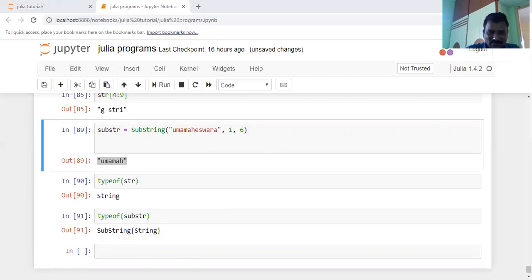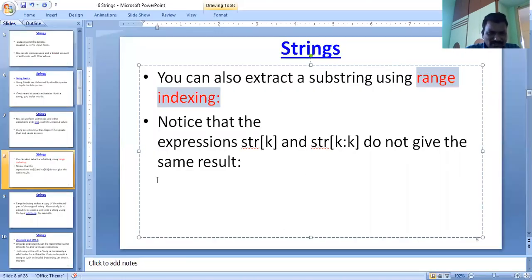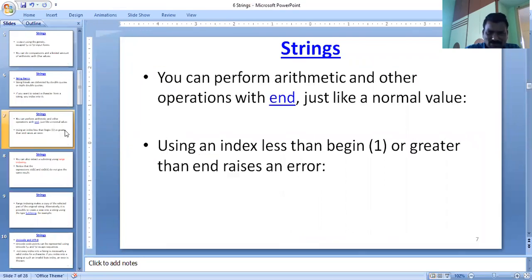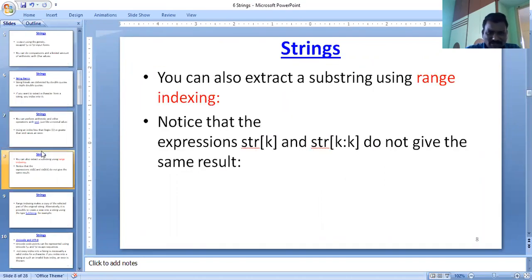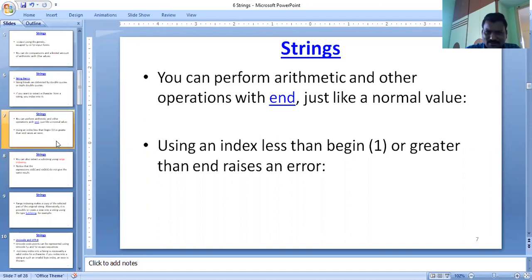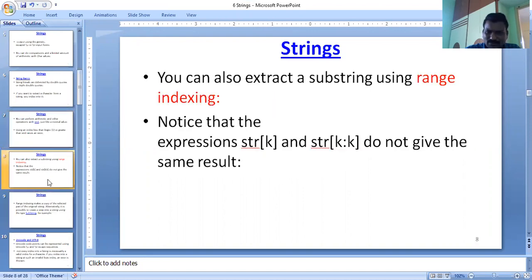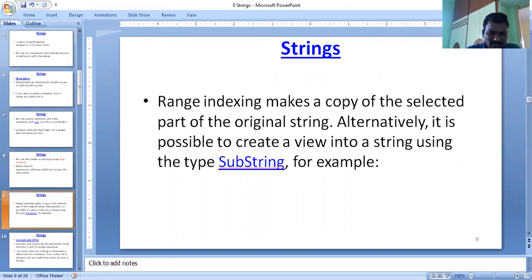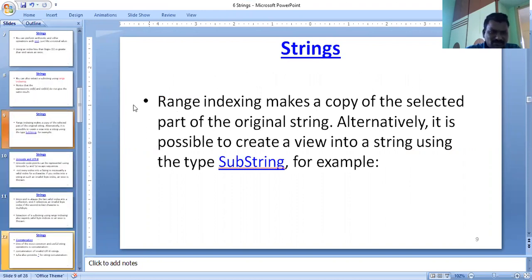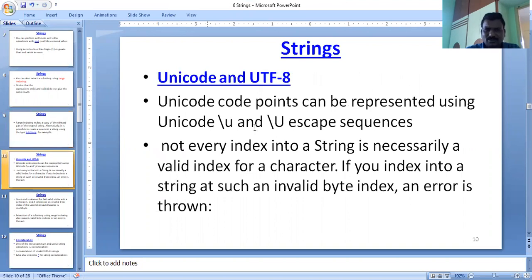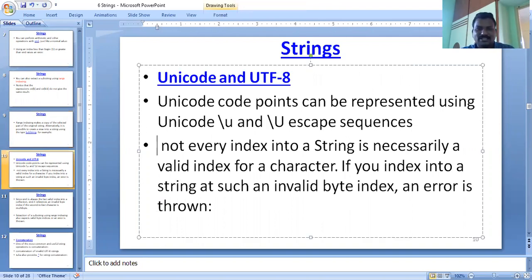In this way you will perform some of the operations on the string here, for example Unicode operations and symbols. Okay, range values here, I am getting the substring value. Unicode and UTF-8: what is Unicode and what is UTF-8 here?